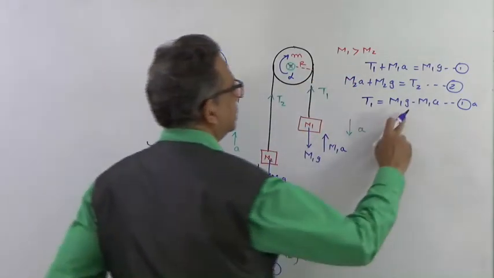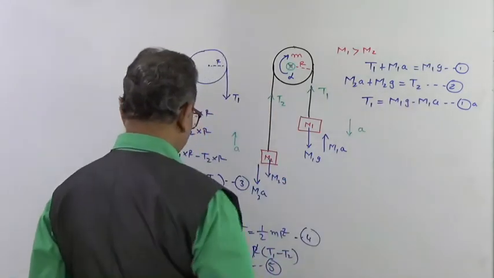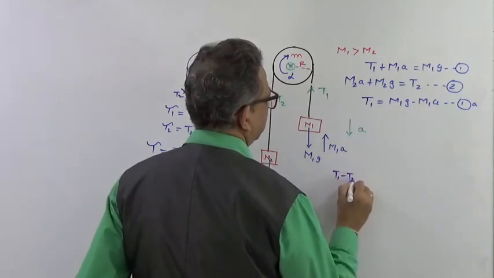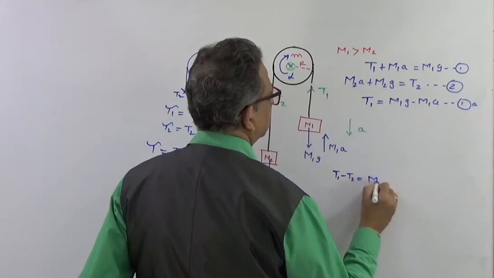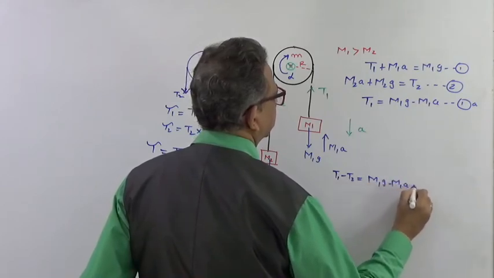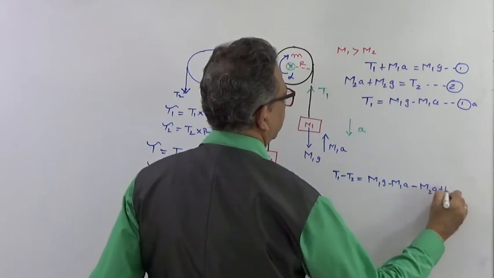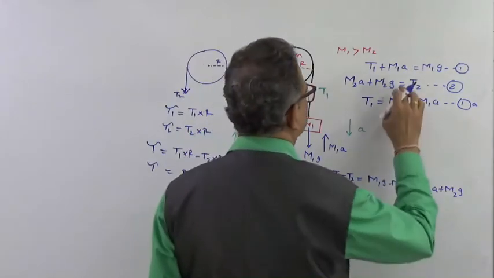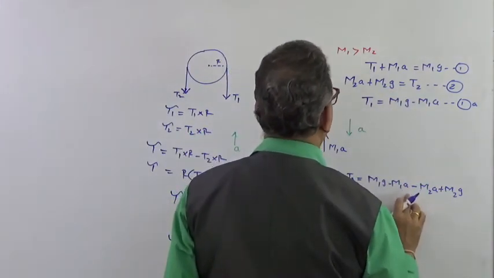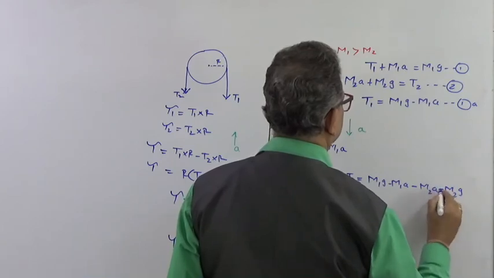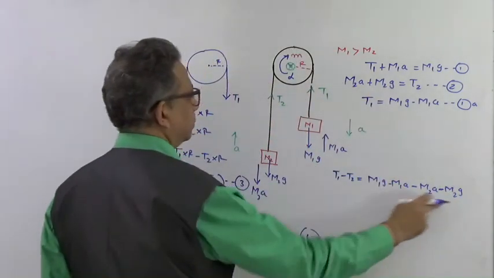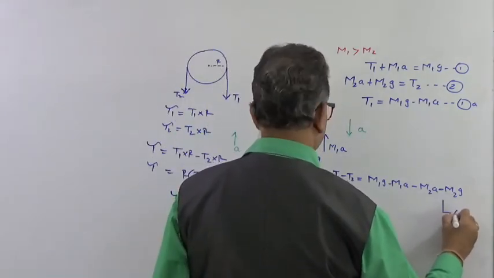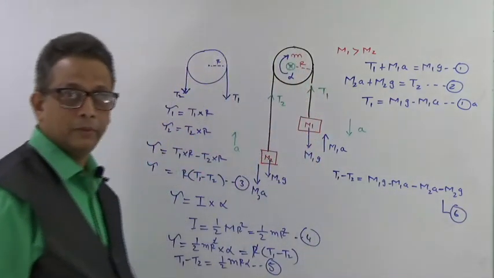Okay. So if this is T1 and this is the equation of T2 and we want to find T1 minus T2, we will get over here T1 minus T2 is equal to M1G minus M1A minus M2A plus M2G. Sorry, it is minus, right? So my T2 minus, so this also will be minus because it is T1 minus T2, correct? So this is going to be my equation number 6.